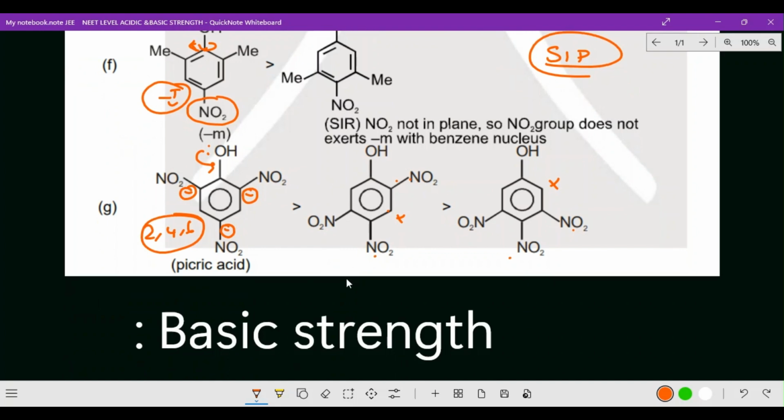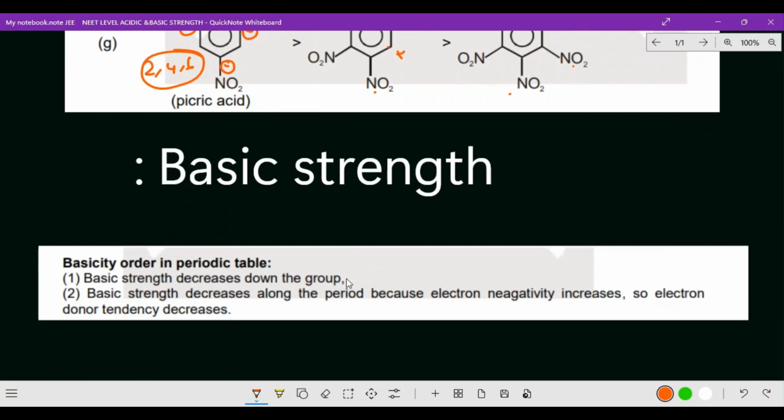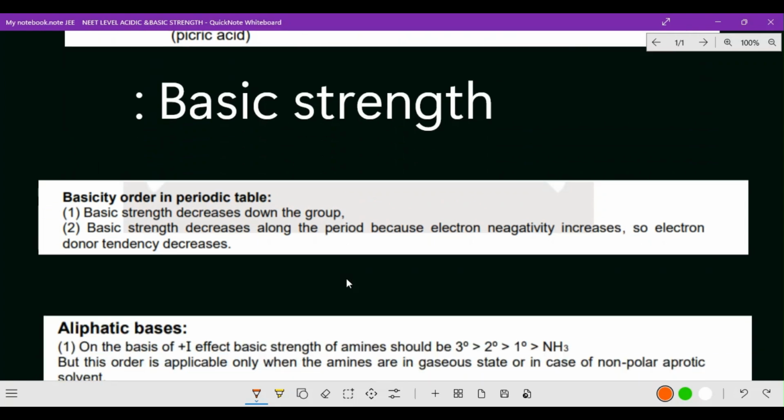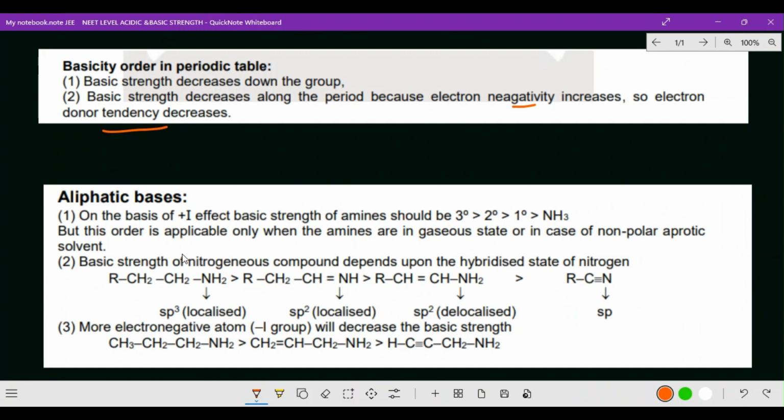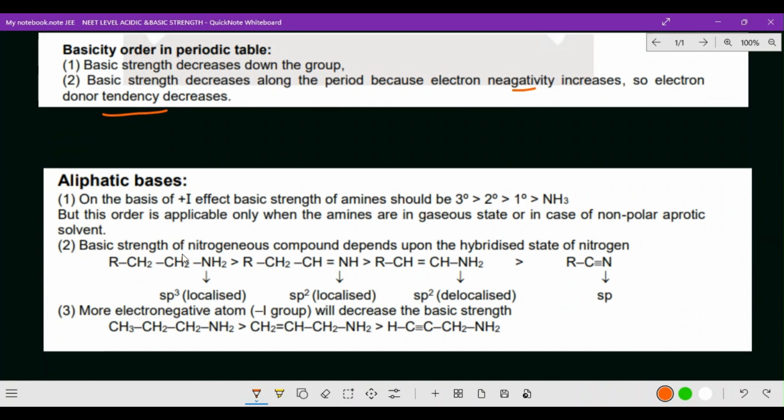Okay, now next one, basic strength. Let us check. Basic strength is actually very interesting, like acidic strength. Basic strength we have already gone through in our last video. So basic strength decreases down the group and basic strength decreases along the period, because electronegativity increases, so electron donor tendency decreases. Already we have gone through with the examples. You please watch that, you will come to know the clarity. I'll give that idea only here.